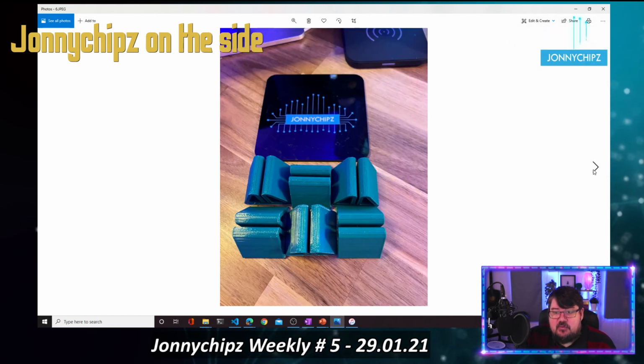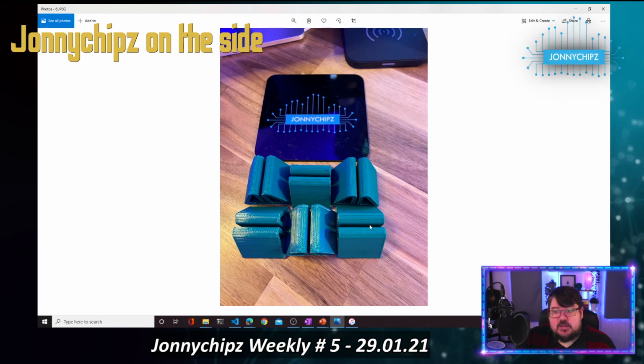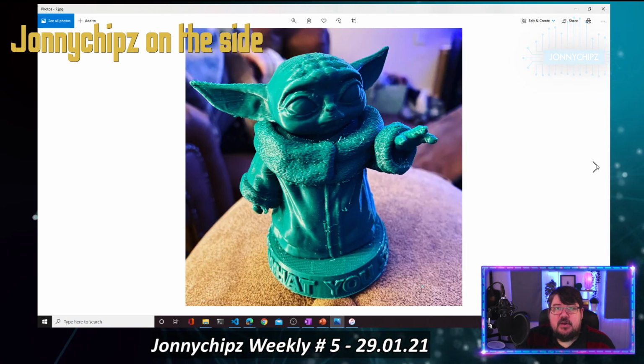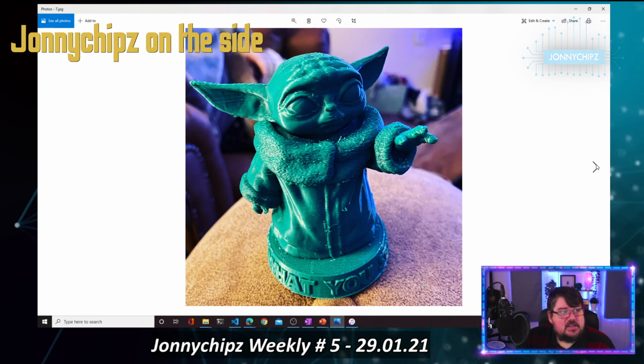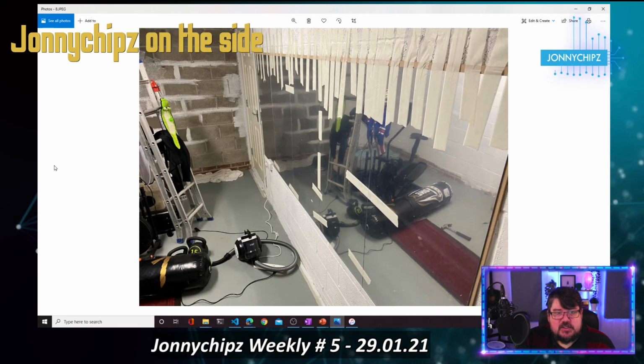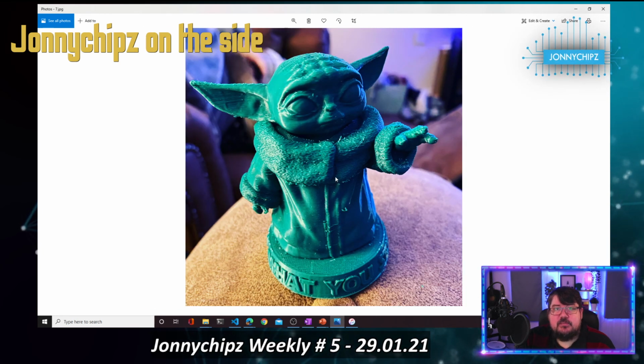3D printing. I printed some A4 page holders. Fantastic news. And I printed a Yoda, only because I had the green PLA in there. So printed the Yoda off, and yeah, the kids love him. Actually, he's not Yoda. Beg your pardon, that's Grogu. Grogu, of course. So don't correct me. I corrected myself.